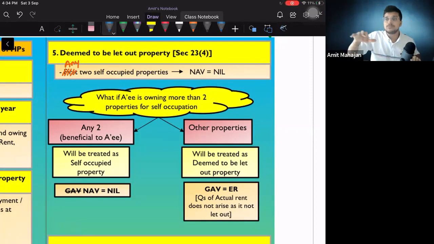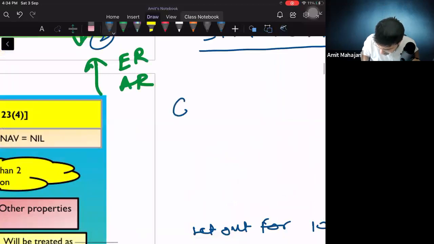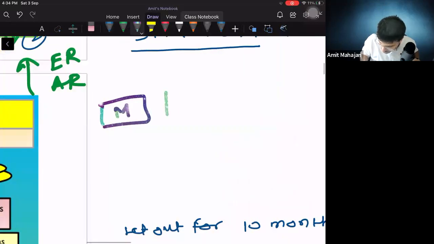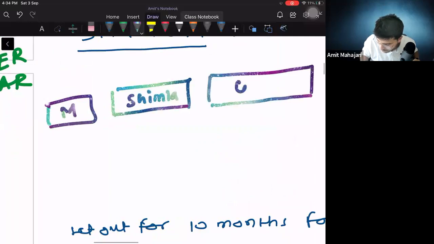Okay. Now, which properties are to be considered as self-occupied and which property as let out? Let me give an example. There is one property in Mumbai, one property in Shimla, and one property in Goa.